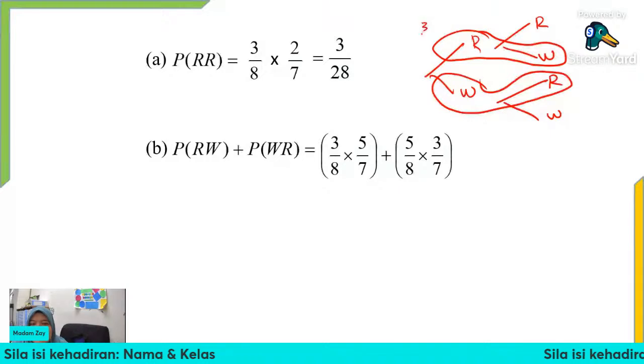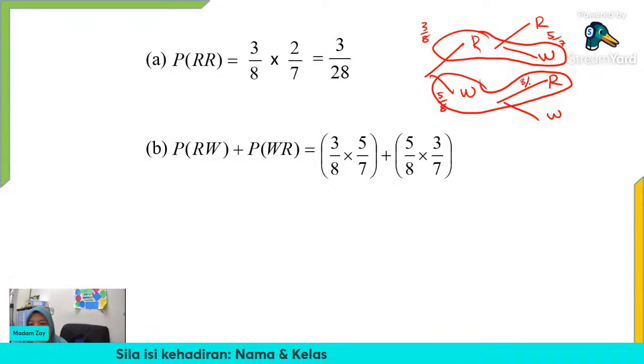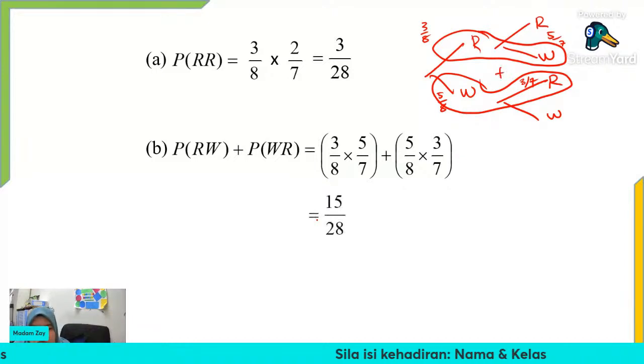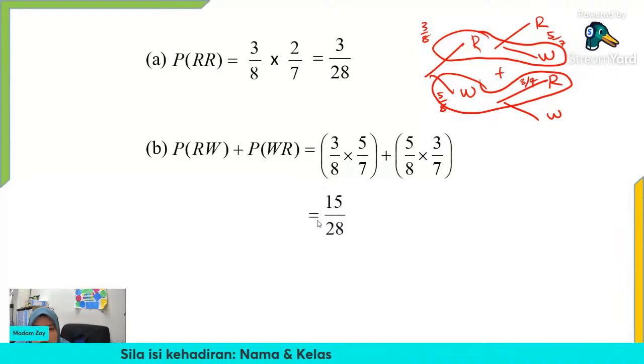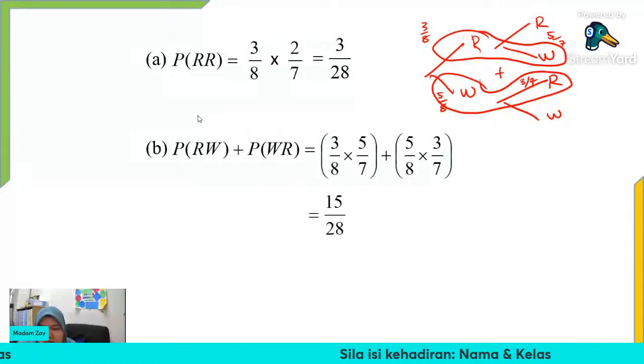So this is 3 over 8. This is 5 out of 7. This one is 5 out of 8. This one is 3 out of 7. So adding up these two probabilities, we get the answer 15 over 28. Okay, now we are done with example 5. Continue with the next example.